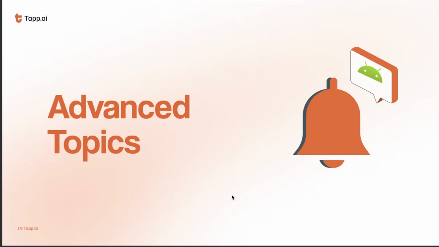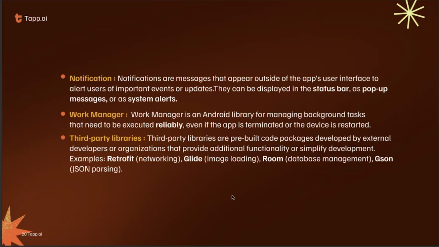Okay, now let's move to an advanced topic: notifications. In our daily lives, we see notifications when we are using another app and we receive a notification from WhatsApp or other apps. A notification is when the system shows an alert message to you at the top of the screen. It can be for a message, for the system, or for an alarm. We use notifications to alert a user.